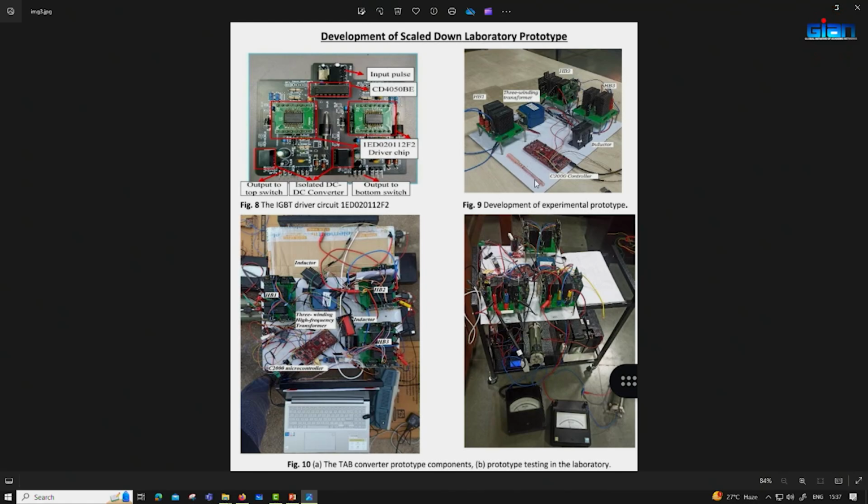I put that pen in order to let you know the size of this configuration. And this is the driver circuit, and this is what we have developed for field testing. Here you can see the size of the transformer is small enough, and these are the battery and battery energy storage.